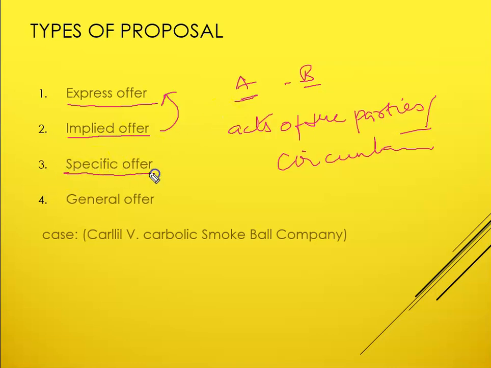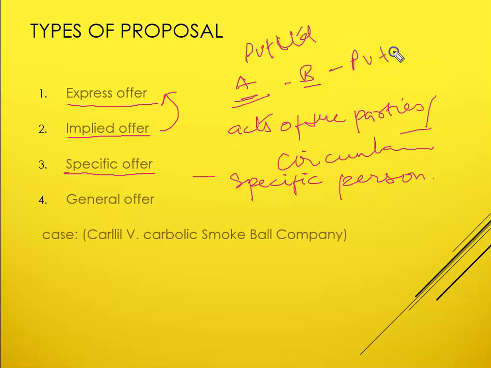Next one is the specific offer. What is a specific offer? A specific offer is made to a specific person. For example, A Private Limited is a company and it wishes to make a trading tie-up with B Private Limited company, right? So this is a specific offer which A is specifically making to B.